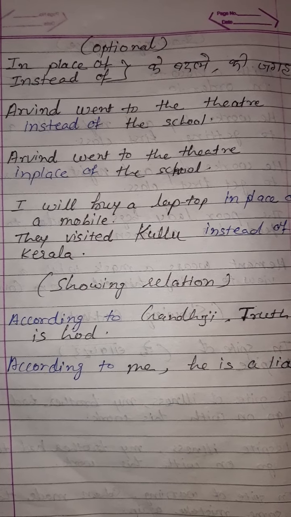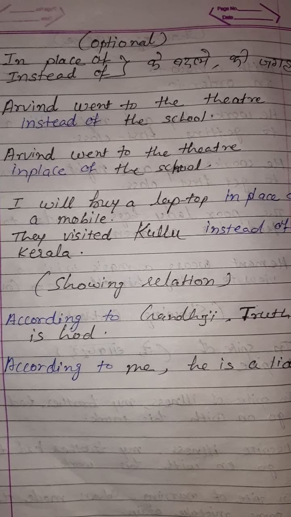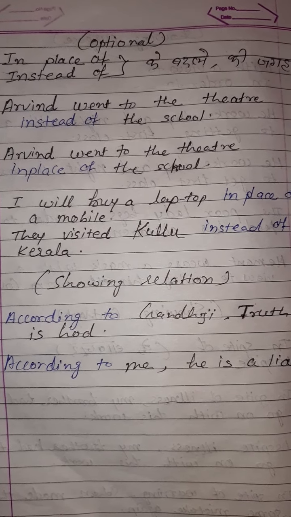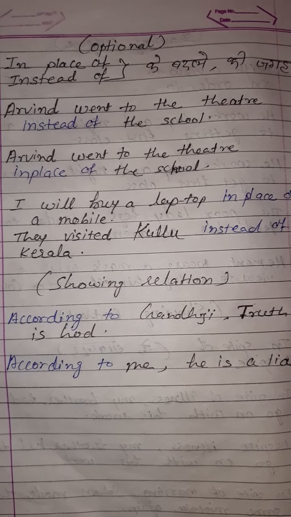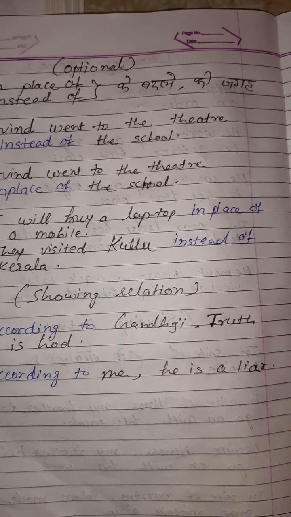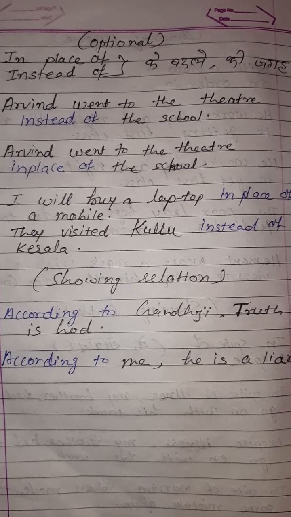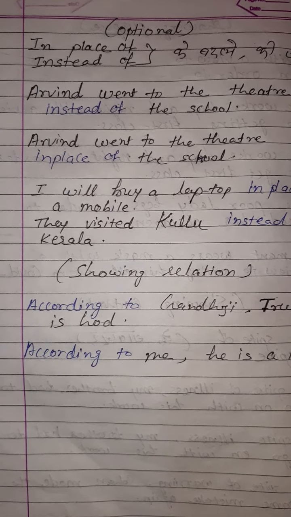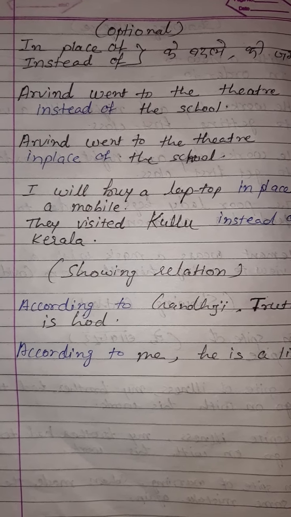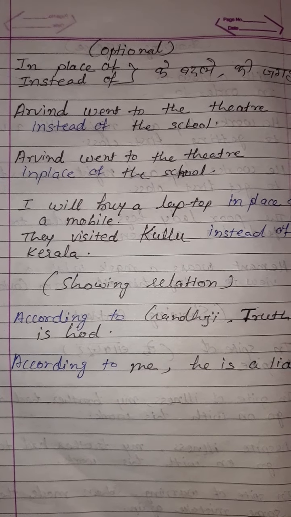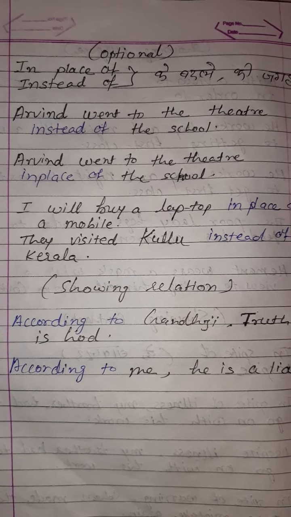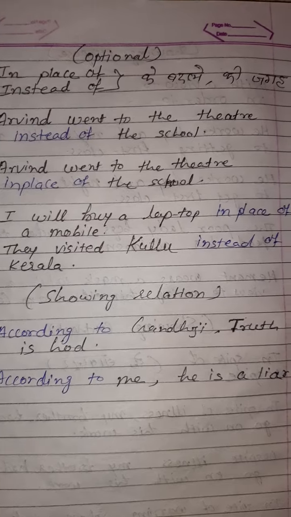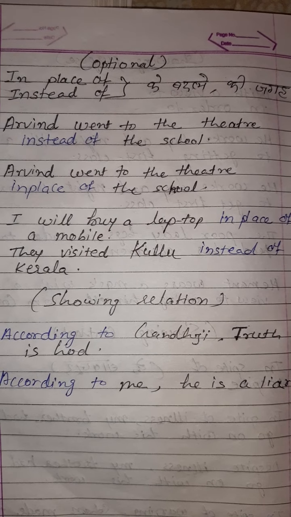Okay. So गांधी जी के मत अनुसार सत्य वह देव है, सत्य वह भगवान है. According to me, he is a liar. और यहाँ according to me that means मेरे अनुसार वह झूठा है. Okay. So here is the preposition which shows the relation and option.